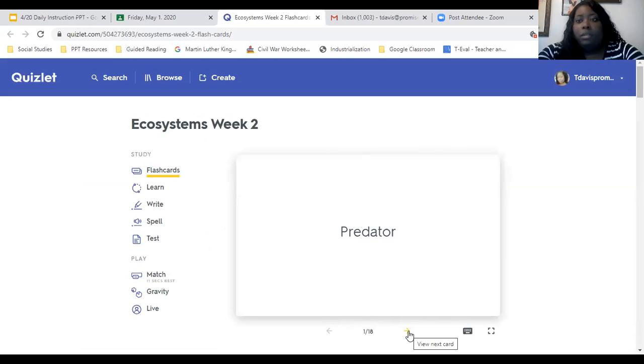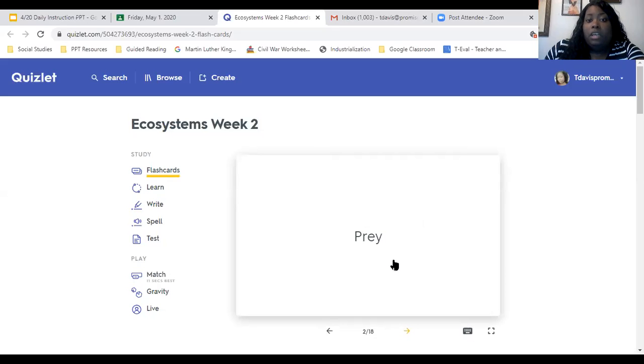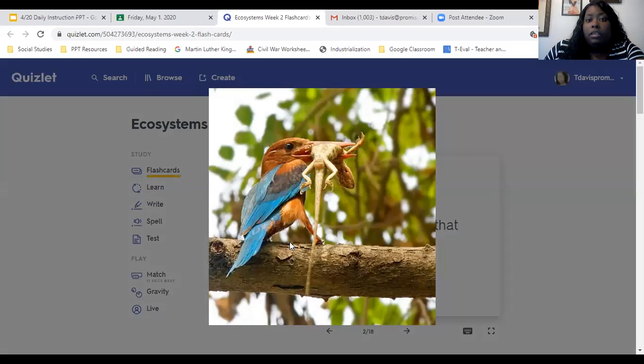I did add a couple of terms to the folder simply because they coincided with what we were talking about this week. So our first word is predator. And a predator is an organism that eats other organisms in order to live. The organisms that they eat are prey. They're the organism that gets eaten. This picture is hilarious.